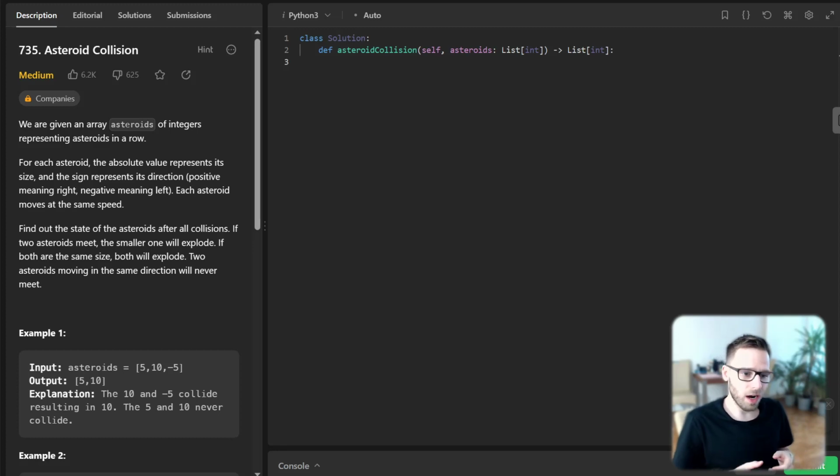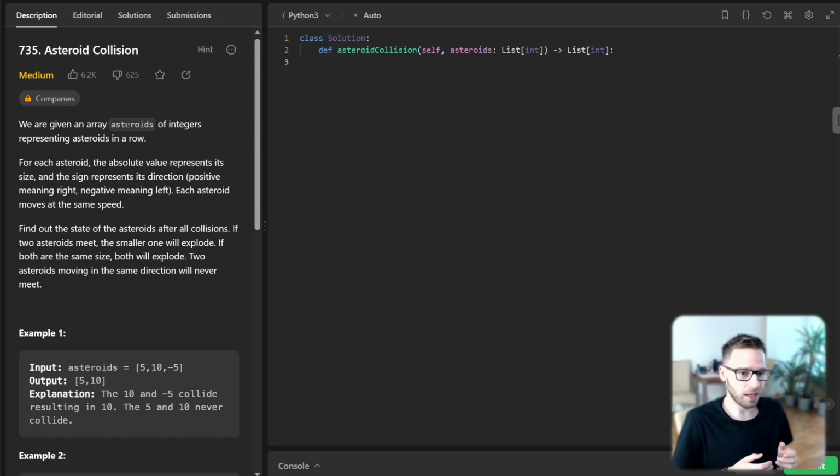So we are given an array of integers that represent asteroids. The absolute value of the integer indicates the size of the asteroid, and the sign indicates the direction: positive for right and negative for left. And our task is to find out the state of the asteroids after all collisions.